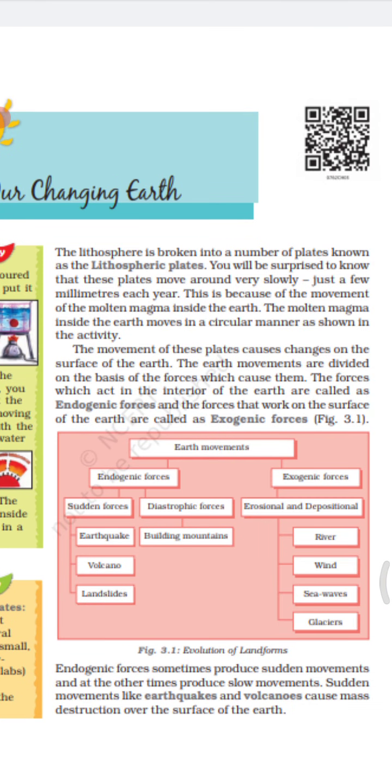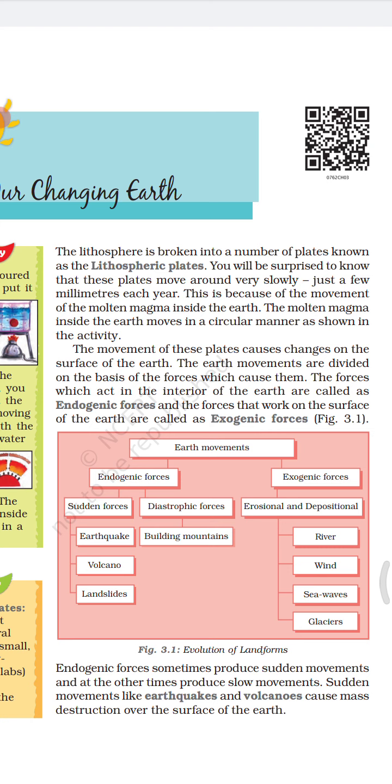You will be surprised to know that these plates move around very slowly, just a few millimeters each year. This is because, now see beta, this is because of the movement of the molten magma inside the earth. The molten magma inside the earth moves in a circular manner as shown in the activity. So activity also we will discuss.